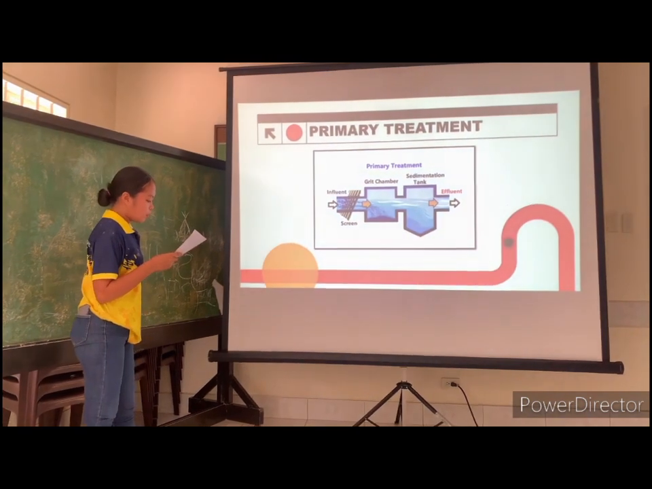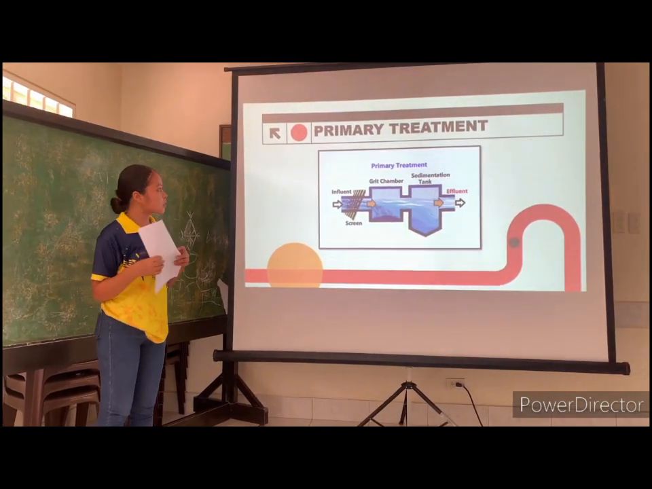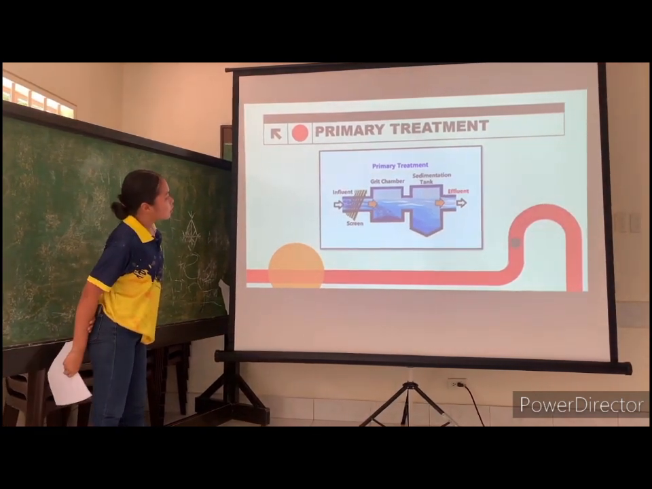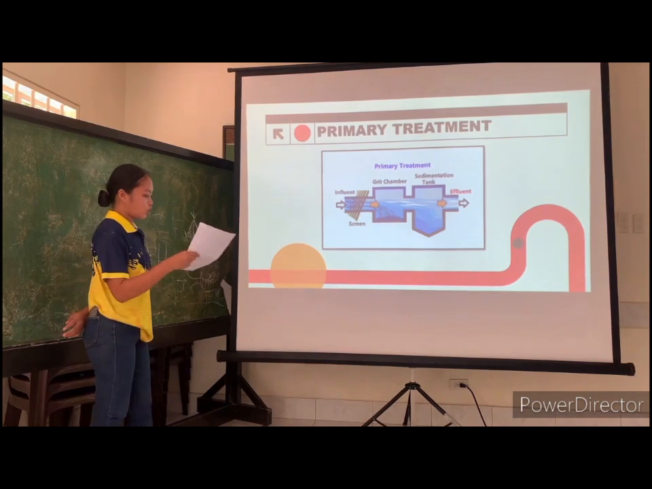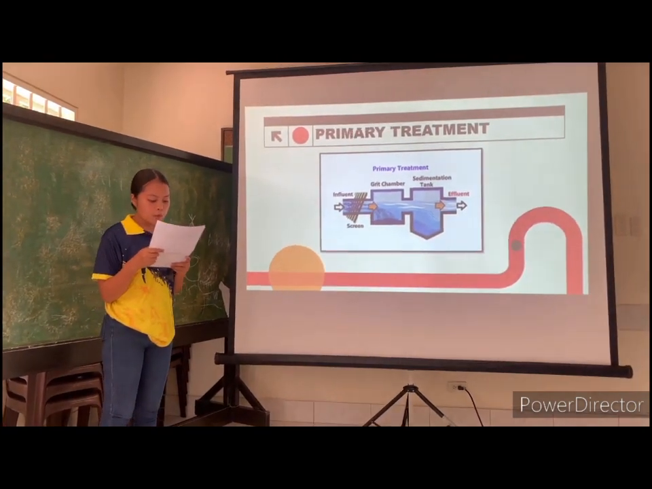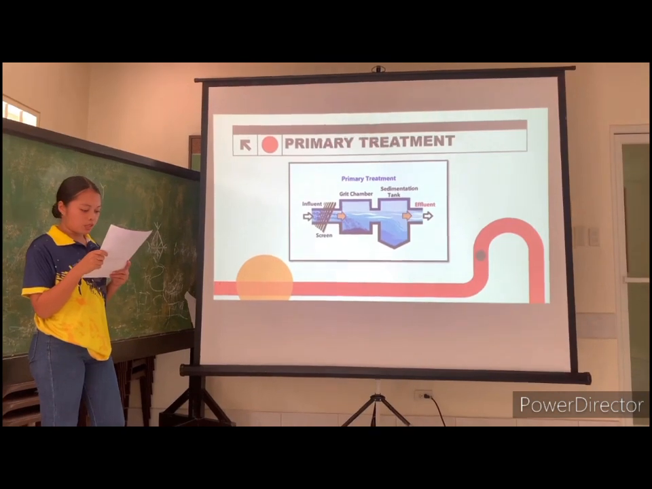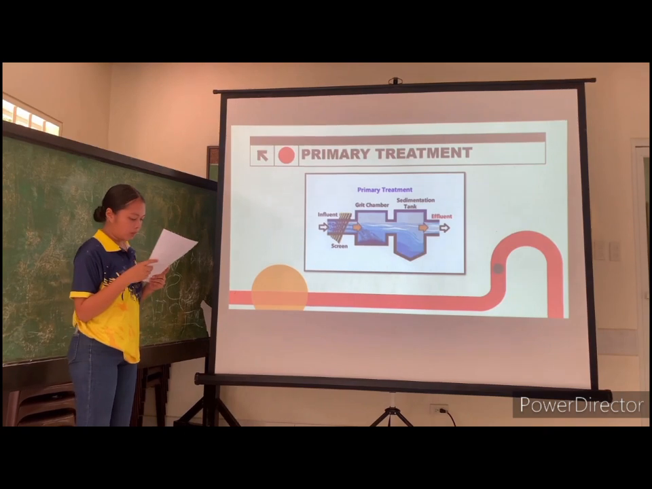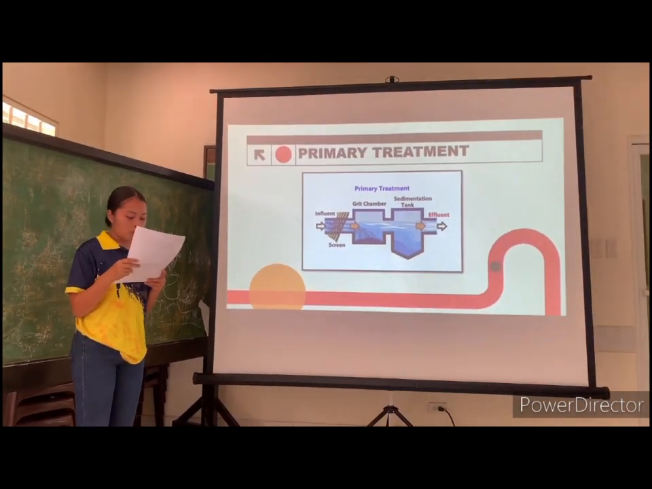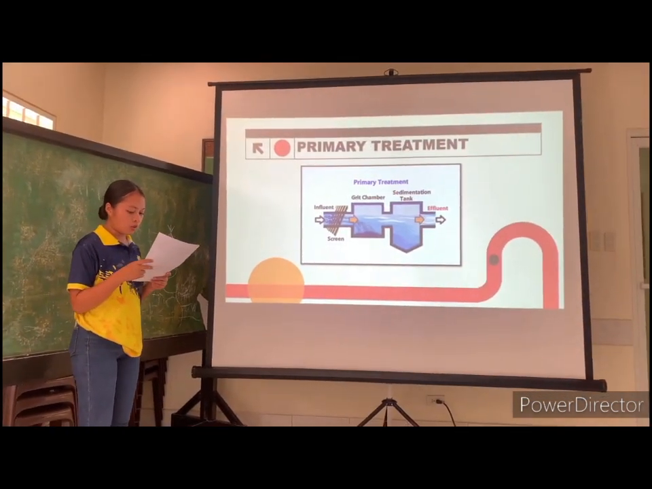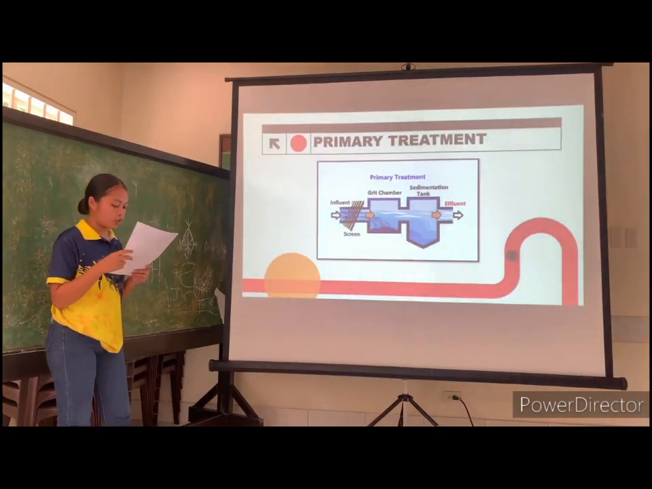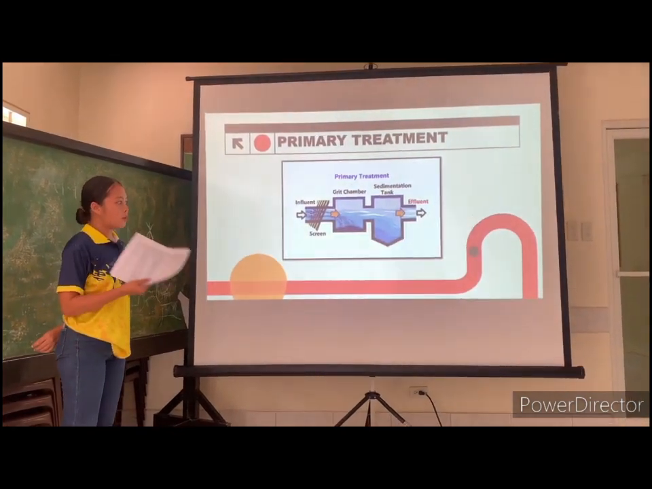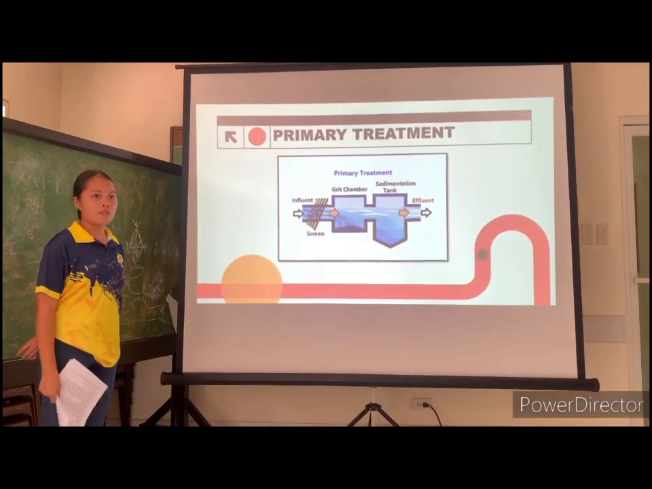During this process, large physical solids such as grit, sand, and other debris are removed through mechanical means such as the grit chamber, screen, and sedimentation tank. The primary treatment process effectively reduces the volume of solids in the wastewater stream and prepares it for further treatment. However, primary treatment alone is insufficient in addressing the dissolved and suspended organic matter present in sewage water. That is why there is a necessity to implement the secondary treatment processes.